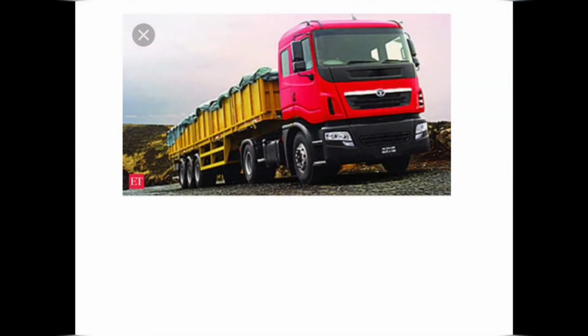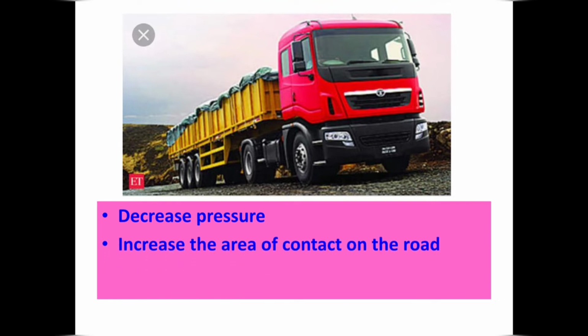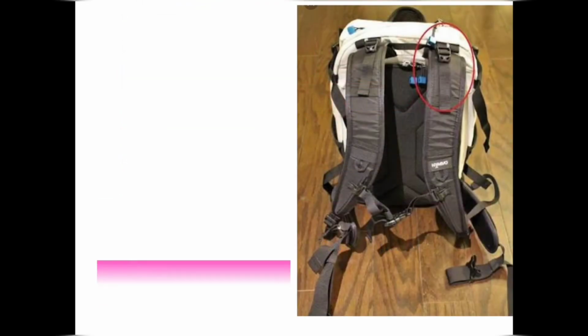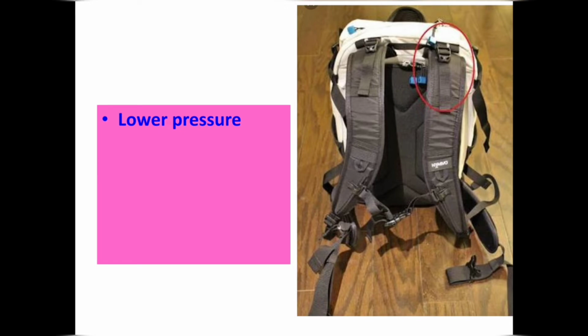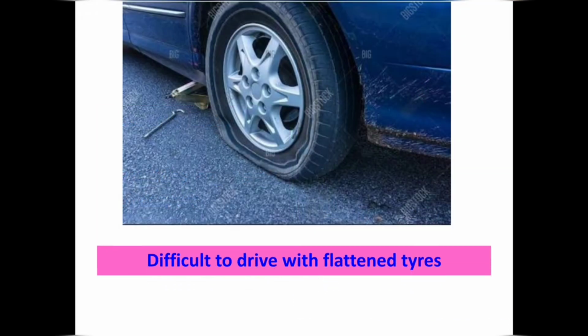More wheels are provided for a heavy goods carrier for decreasing the pressure, thereby increasing the area of contact on the road. Broader straps are provided on a backpack for giving a lower pressure on the shoulders by providing a larger area of contact with the shoulder. It is difficult to drive an automobile which has flattened tires.